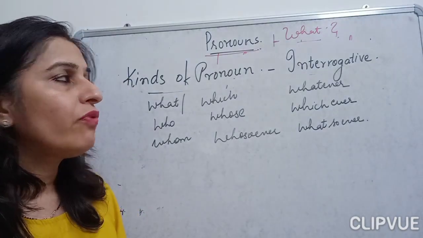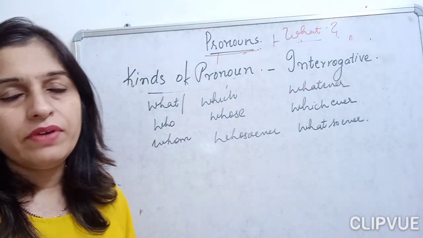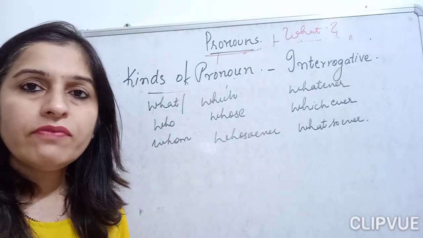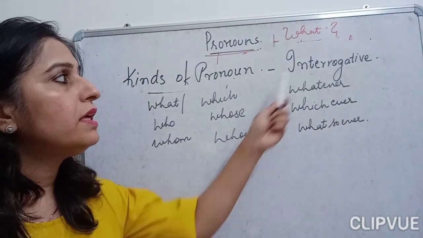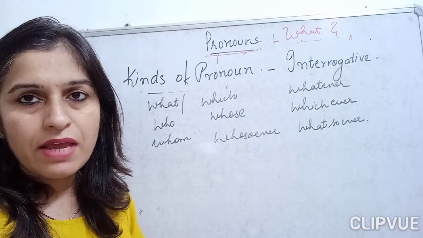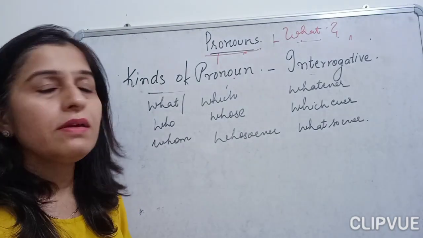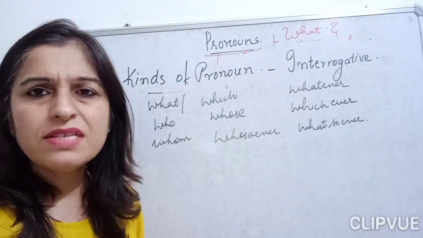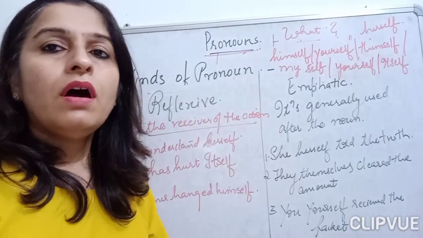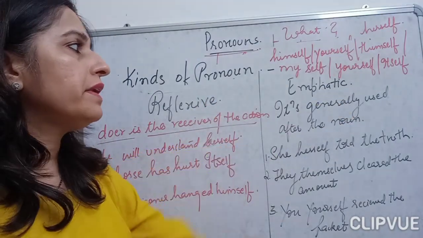We have done 4 pronouns, children. First we have done the personal pronoun, then the possessive, then the demonstrative, followed by the interrogative pronoun. Now only 2 pronouns are left, that is the reflexive as well as the emphatic pronoun. They are very simple to understand. Now let's come to the last 2 pronouns, the reflexive pronoun and the emphatic pronoun.